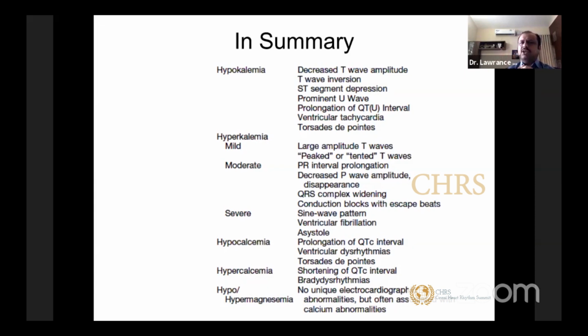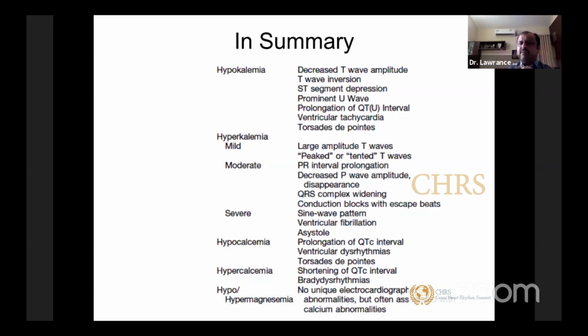In hyperkalemia, at a milder level you will have large amplitude T waves, peaked or tented T waves. When it rises further, you will have PR interval prolongation. Slowly your P wave amplitude comes down, and ultimately your P wave disappears and the QRS prolongs, and you will develop conduction blocks with escape rhythms, junctional escapes, or wide ventricular escapes. When it is severe, you will see a sine wave pattern in your ECG, which is deadly. Ultimately, the patient will end up in ventricular fibrillation and need resuscitation.